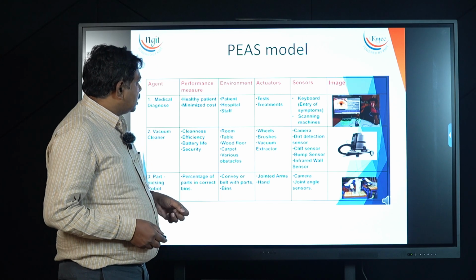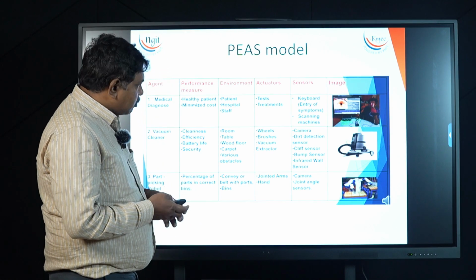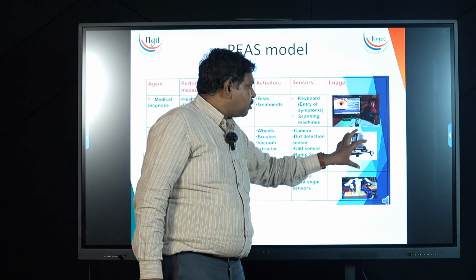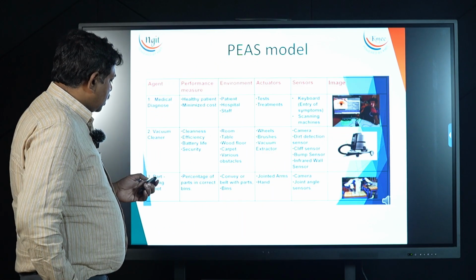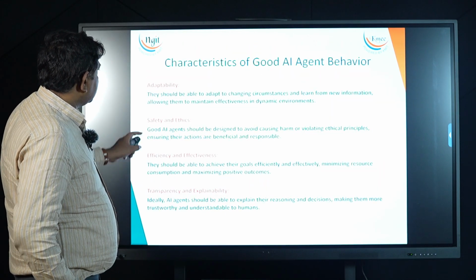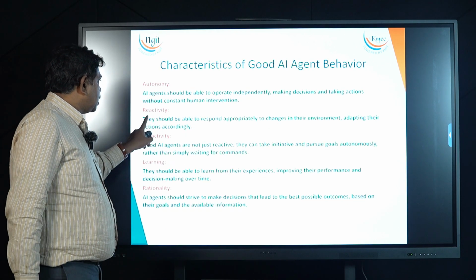So an agent means a program. A vacuum cleaner has a program inside it, and it has some machinery architecture also. That is an example of an agent. So an agent's characteristics of good behavior: one is autonomy, it has to work independently.